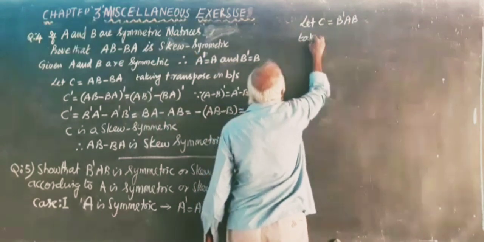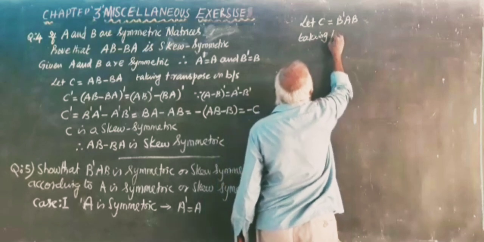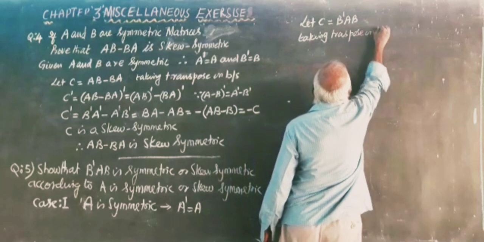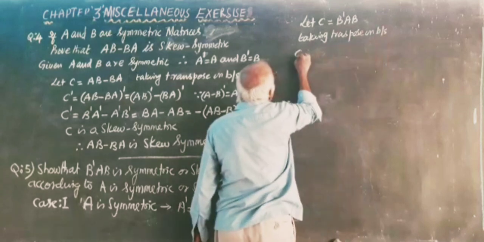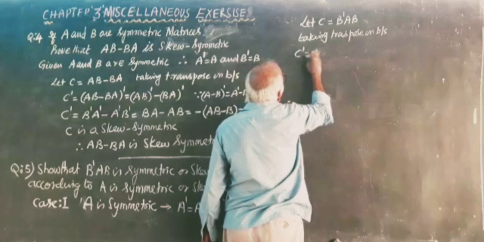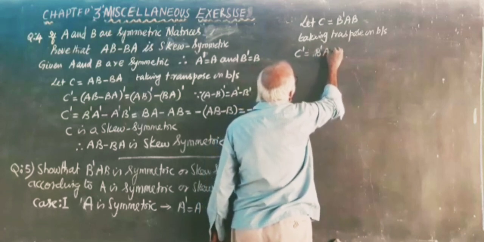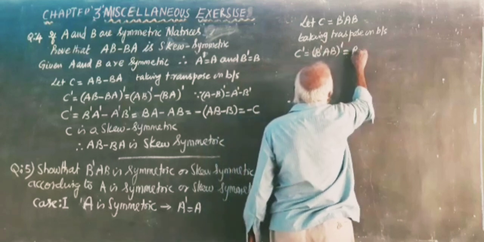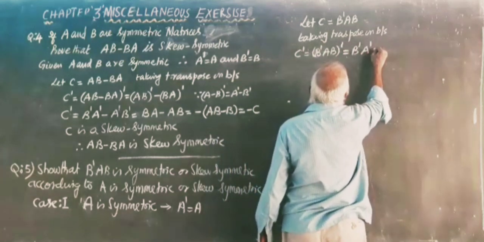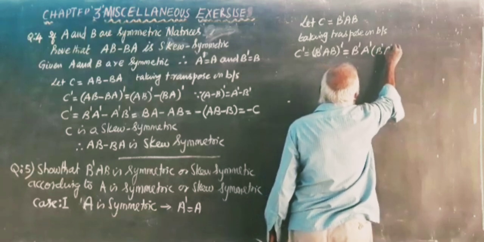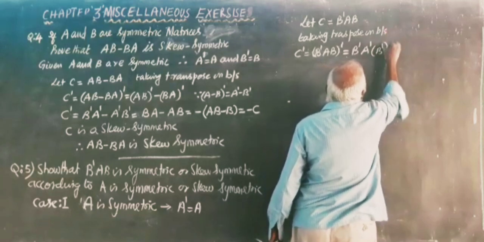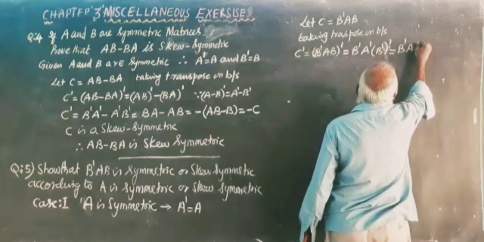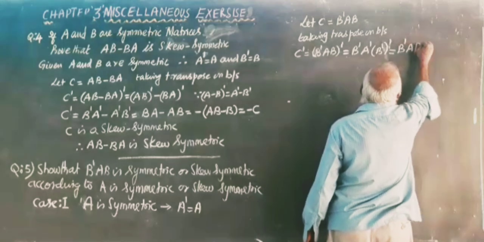Taking transpose on both sides, C transpose is equal to B transpose AB the whole transpose, is equal to, by reversal law, B transpose into A transpose into B transpose the whole transpose. B transpose the whole transpose is B, so it is B transpose into A into B.